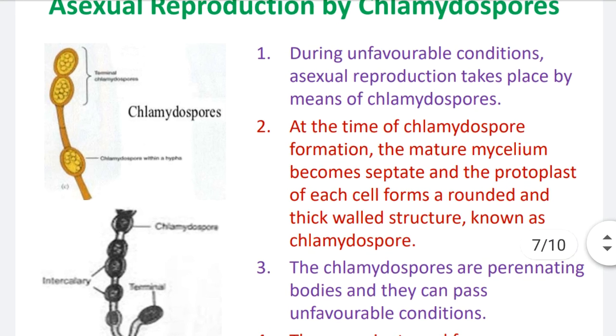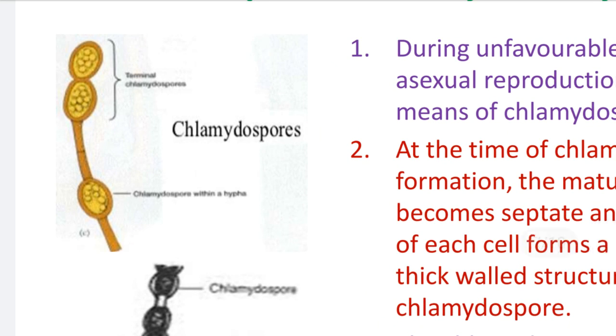See in the diagram, these circular or oval, egg-like structures are the chlamydospores. They are swollen, bulging structures. Why is any structure bulging in biology? When food material is saturated in high amount, that structure becomes thick. So these chlamydospores develop due to saturation of food material at a certain point on the mycelium.